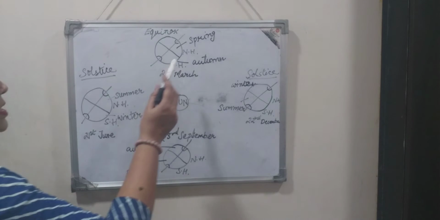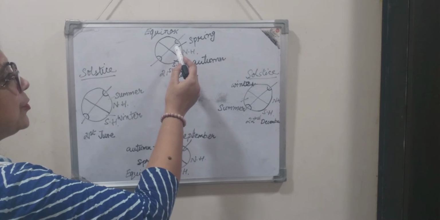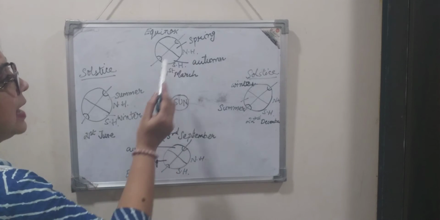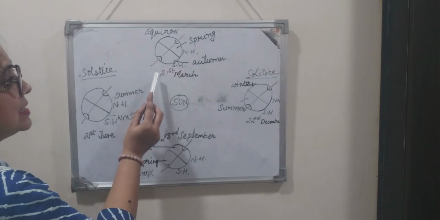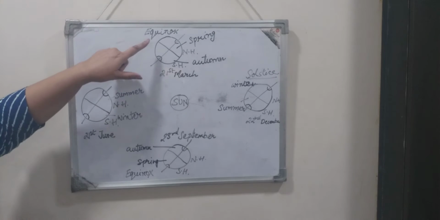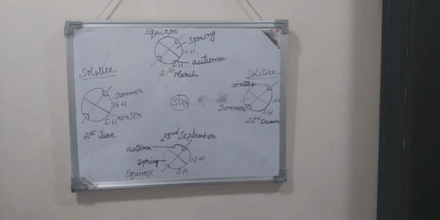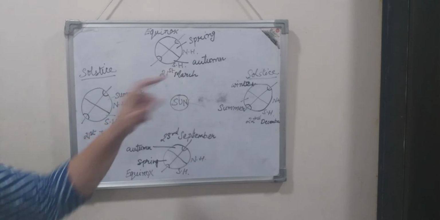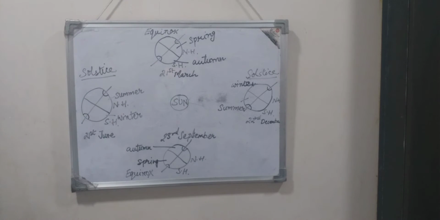Fine? Since it's springtime in the northern hemisphere and autumn in the southern hemisphere, at this position the northern hemisphere is having spring equinox and the southern hemisphere is having autumnal equinox.